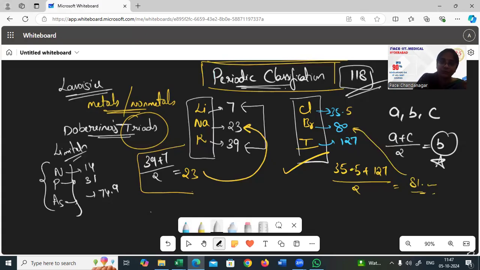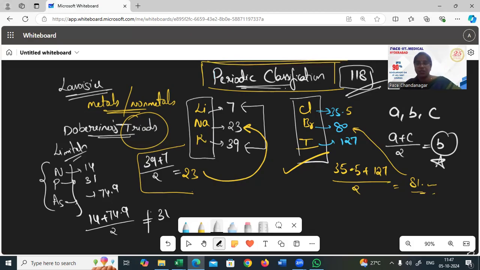N, P, As: nitrogen, phosphorus, and arsenic, wherein 14 plus 74.9 by 2 is nowhere close to 31, which means it is not accepting that triad rule. These elements are not following the triad rule, yet they are put into the triad configuration, so those properties are not explained by him. So here come the limitations of these triads also.